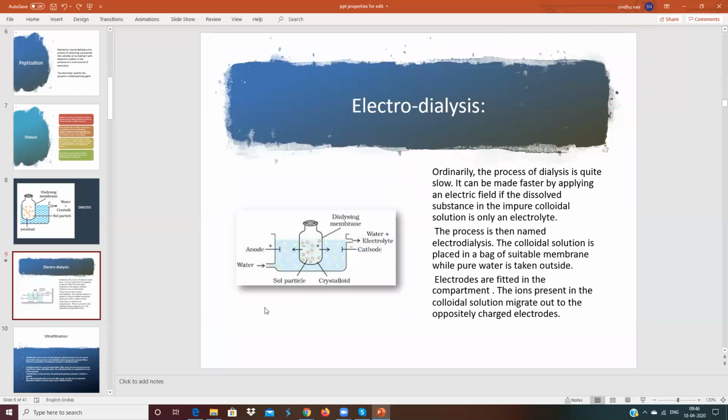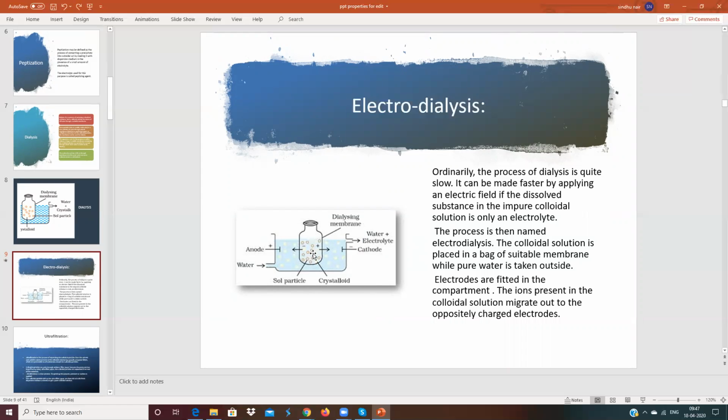We are discussing the purification of colloid. This method is very slow. So what we do is apply electricity in water. We keep an anode and a cathode in the solvent water and pass electricity through this water.